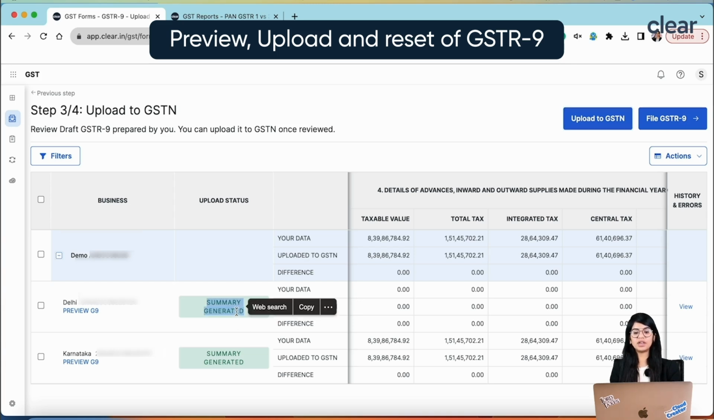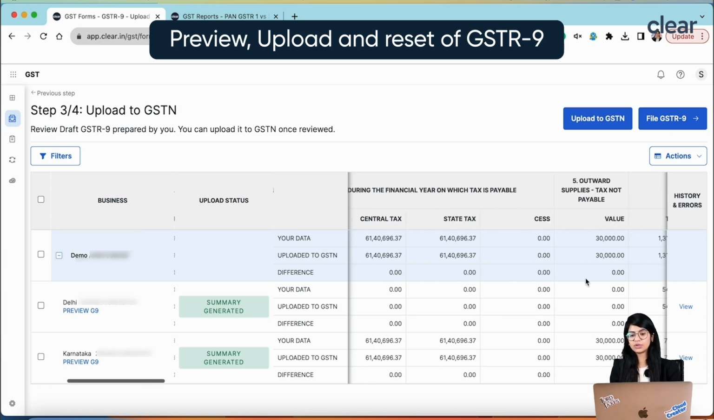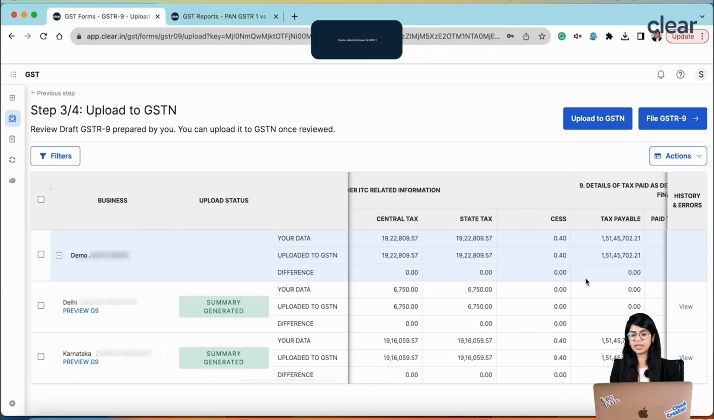Once this has been generated, which means now this data has been uploaded, and you can see this information from here itself. So you can see this is your data and this is the data which has been uploaded on the government portal, and if there is a difference, then it will clearly mention that this is a difference. But in this particular case, there is no difference at all, and you can see everything is coming as 0.